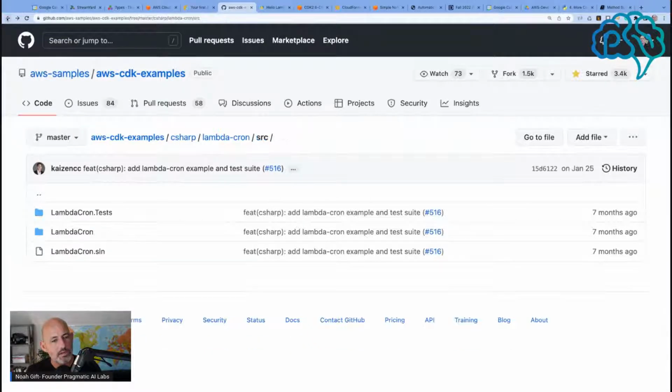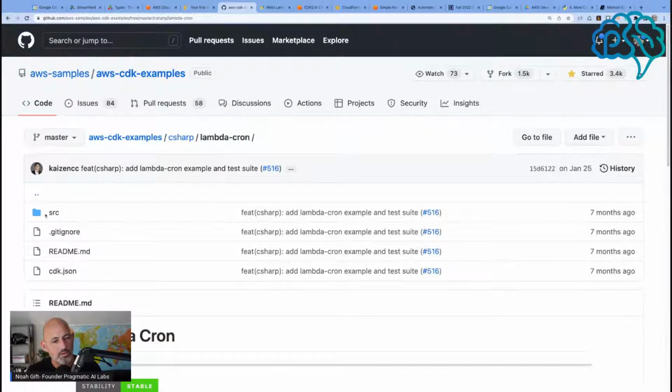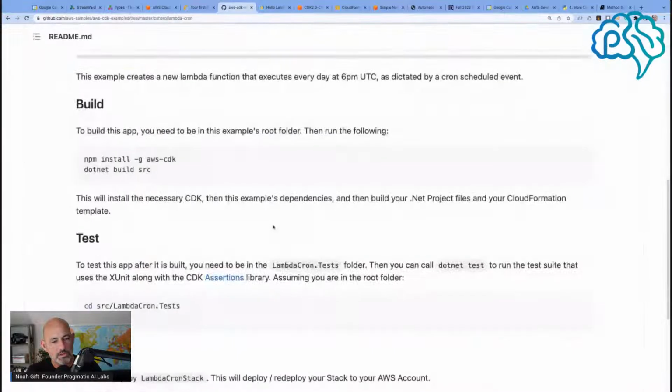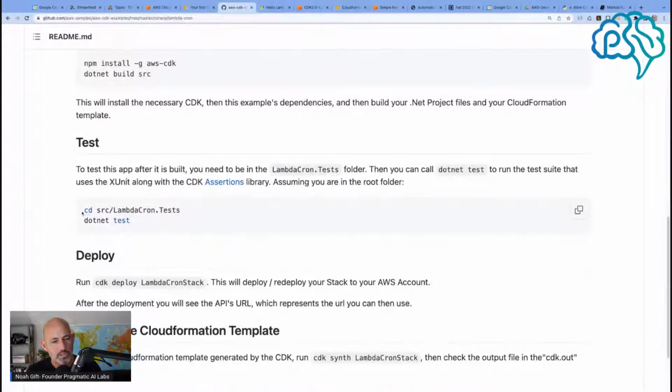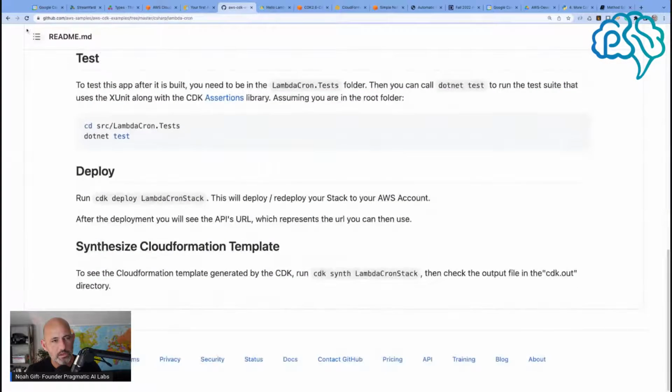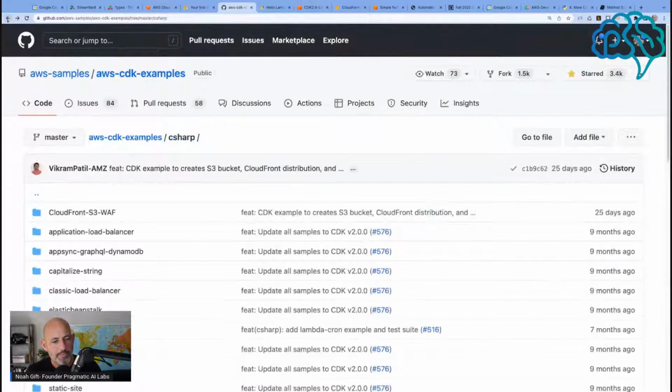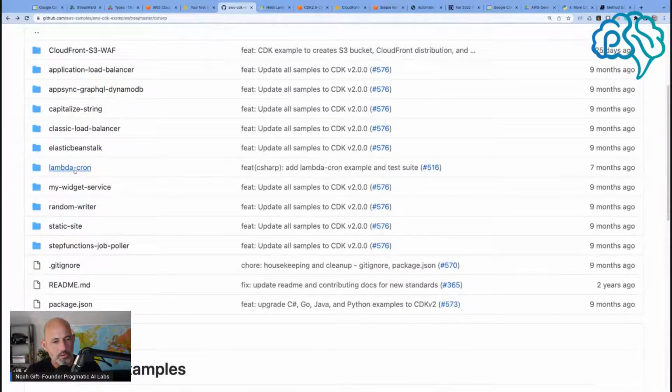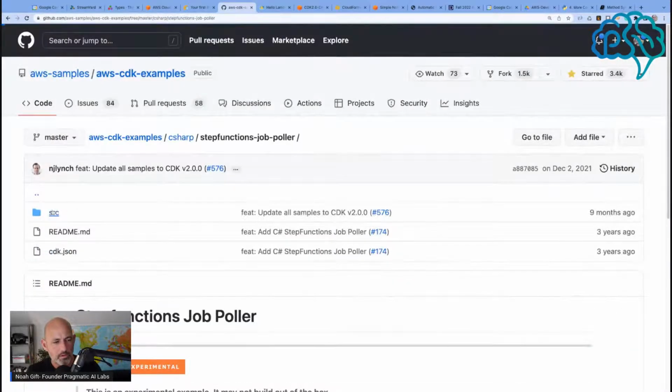That's interesting. Lambda cron, source, tests. Let's see what else I can find here. Source.